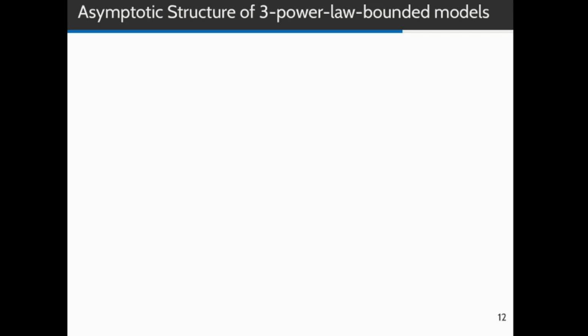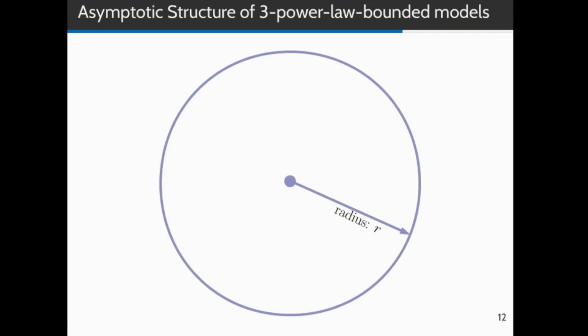If we sample a graph with n vertices from a 3-power law dominated random graph model, as n approaches infinity, we observe the following structure with probability 1.